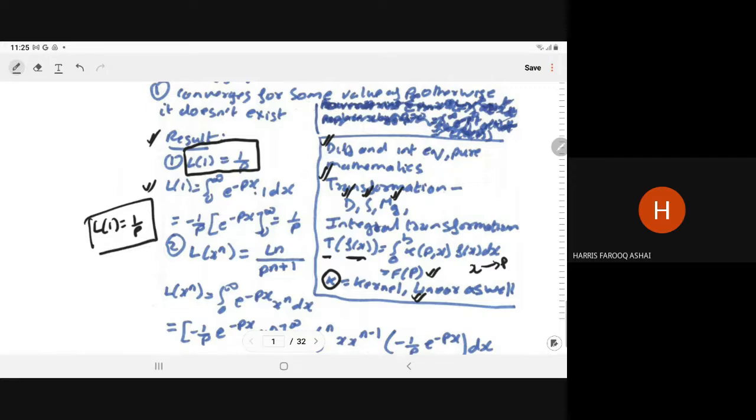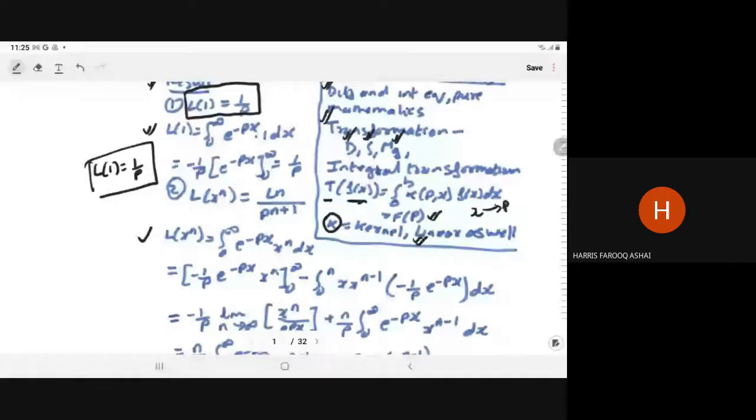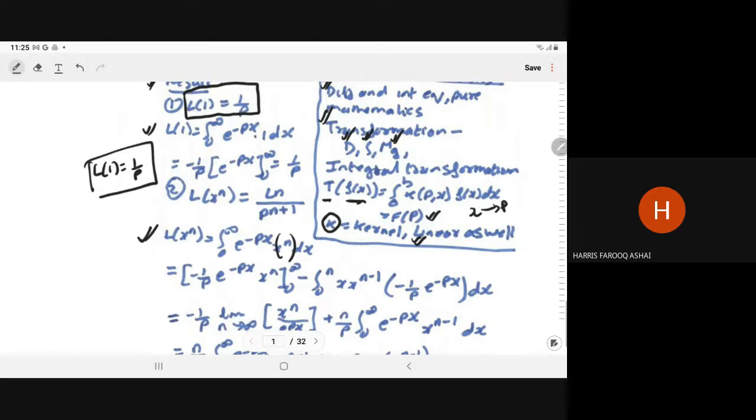Now similarly, the second result, which you have to remember: the Laplace of x to the power n is factorial n upon p to the power n plus 1. By definition, the Laplace is the integral from 0 to infinity of e to the power minus px into x to the power n into dx. Just put in the value of f(x): integral of e to the minus px into x to the power n into dx.